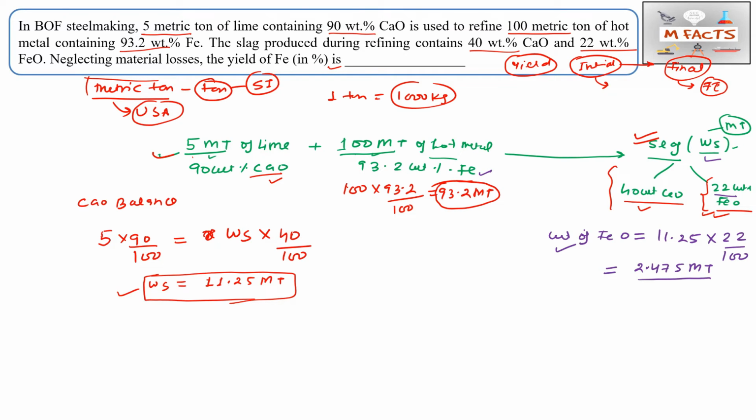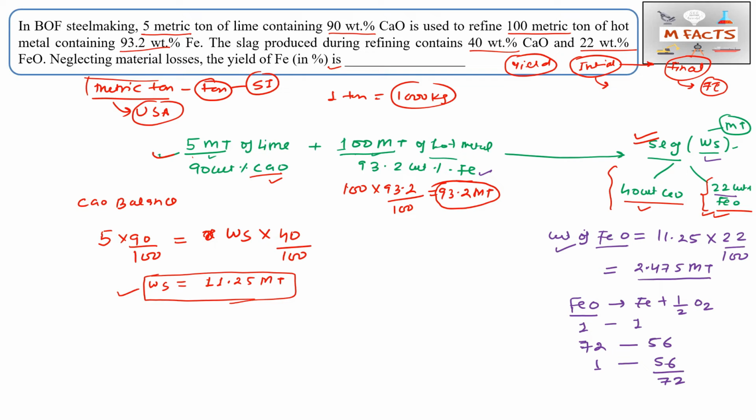So this is the weight of FeO, and here we want Fe. This is not Fe, so we will try to calculate this Fe from this FeO. How? This FeO is basically Fe plus 1 by 2 O2. In the previous question I also gave this equation, but in reverse form. Okay, so you need to balance the moles, as a mole balance. One FeO will give one Fe. So 72 of FeO will contain 56 of Fe, so one FeO will contain 56 by 72. I will suggest that whenever you are doing a mole balance, please do it like that.